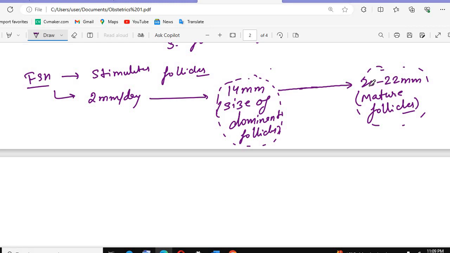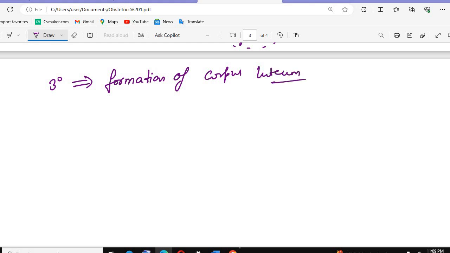So primary follicles, then secondary follicles, then tertiary follicles, and after the tertiary follicles there will be the formation of the corpus luteum.